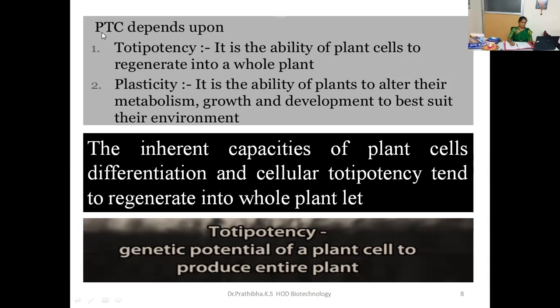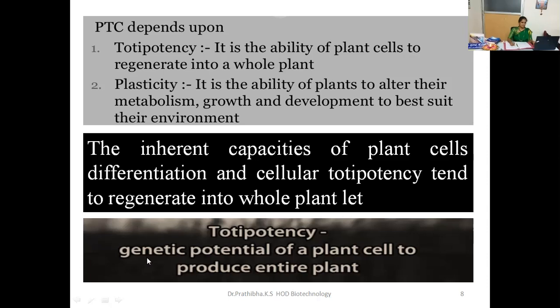So here you can see in this slide, plant tissue culture mainly depends on totipotency. What is totipotency? It is the ability of plant cells to regenerate into a whole plant. Or you can also define this as the inherent capacity of plant cells, differentiation and cellular totipotency, to regenerate into a whole plantlet.